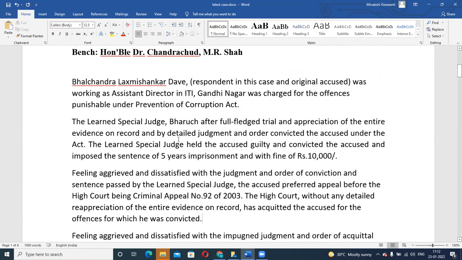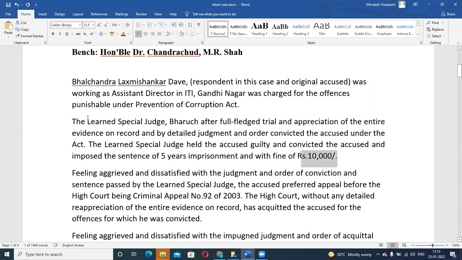When it was before the trial court, they had done a proper, full-fledged trial, saw all the evidence, and gave the judgment with proper reasons. Everything was done properly. But when it came to the High Court, they did not even see what evidence had been submitted. They simply acquitted the accused. They simply said that no, he is not found guilty. He is acquitted of the offense for which he was convicted. They basically altered the entire judgment given by the trial court.